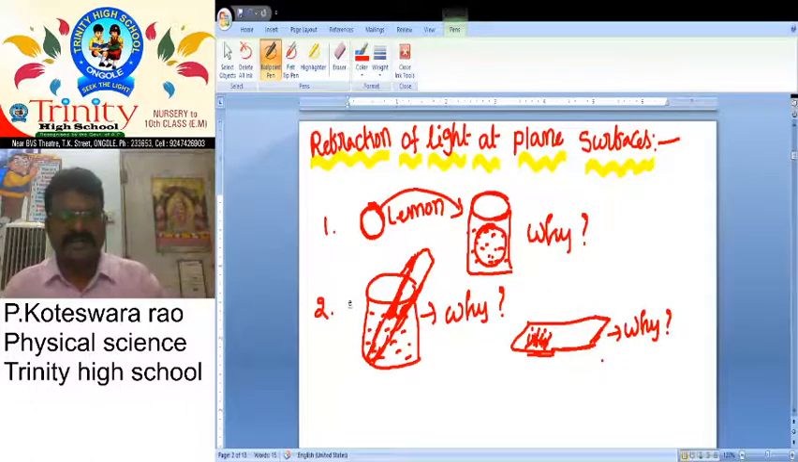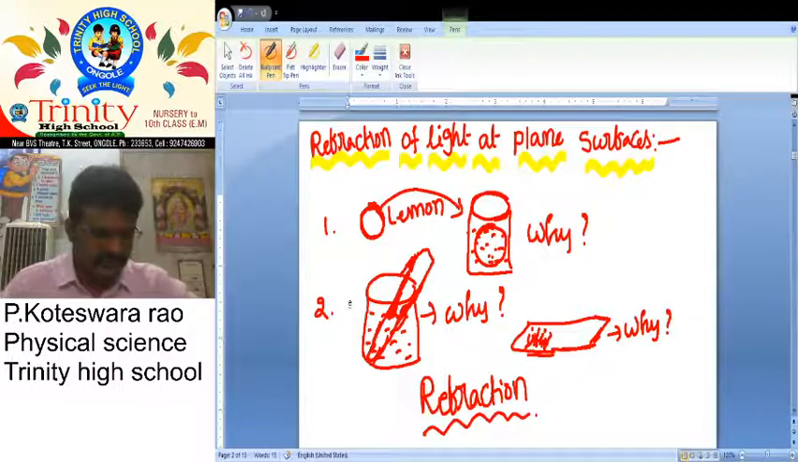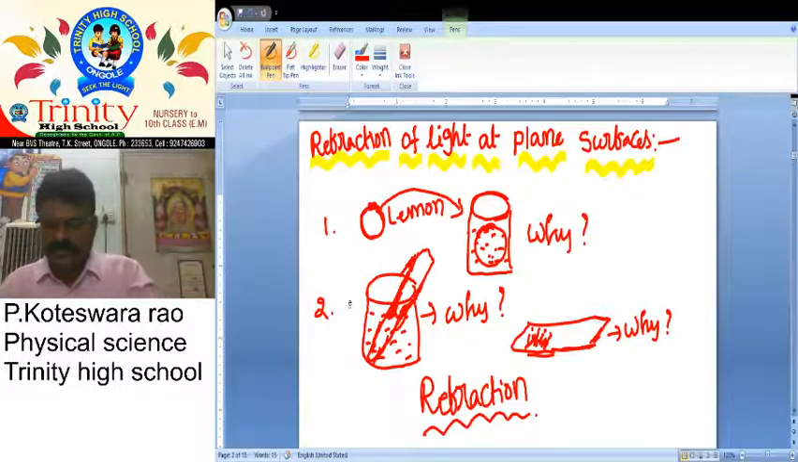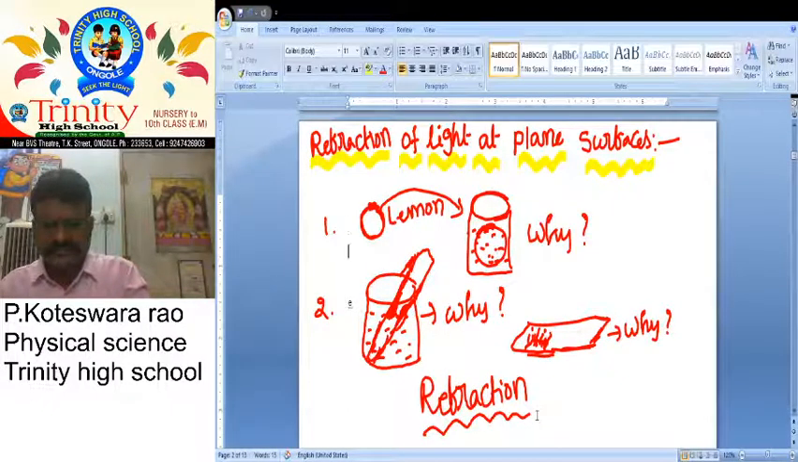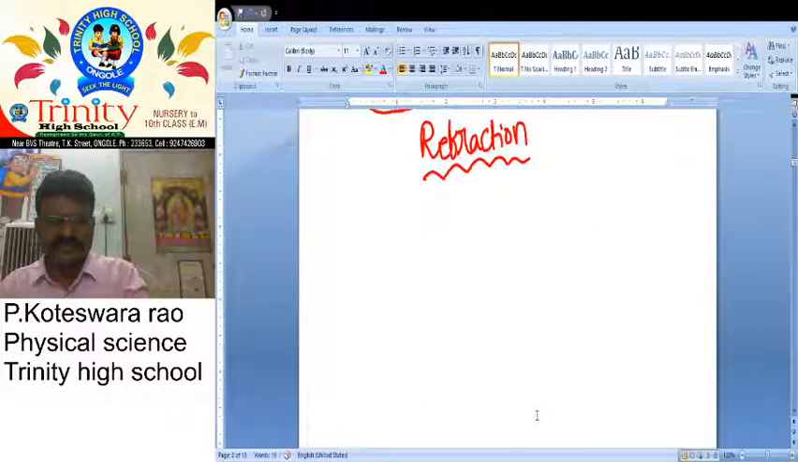All of these have only one answer. It is nothing but refraction of light. The answer is refraction of light. So what about this refraction? We want to discuss this in detail.